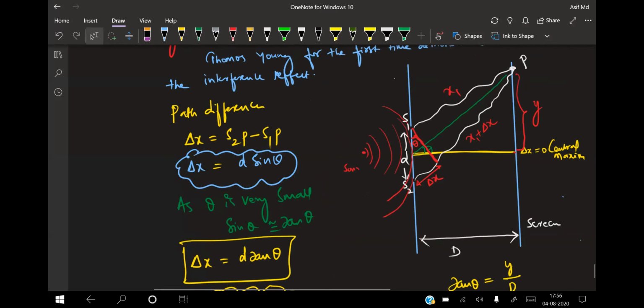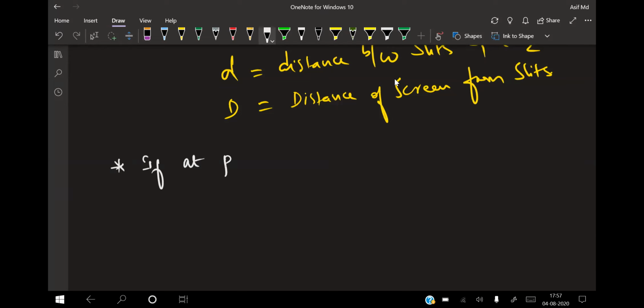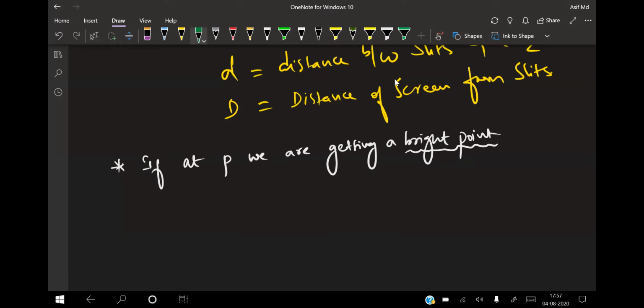Now I told you this point P can be a constructive interference or destructive interference. Say for example, if at P we are getting a bright point, isn't it? Now, what do you mean by a bright point? Constructive interference.